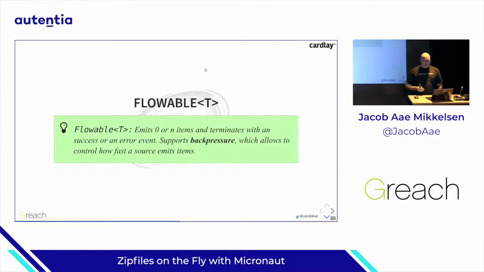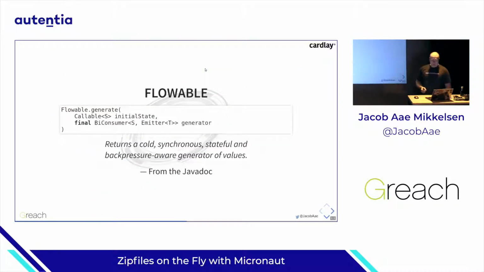The interface for Flowable is that a Flowable of an item emits 0 or n items and terminates with a success or an error event. It supports backpressure, which allows us to control how fast a source should emit items. We can create a Flowable with Flowable.generate with an initial state and a generator. And from the Javadoc, it returns a cold, synchronous, stateful, and backpressure aware generator of values.